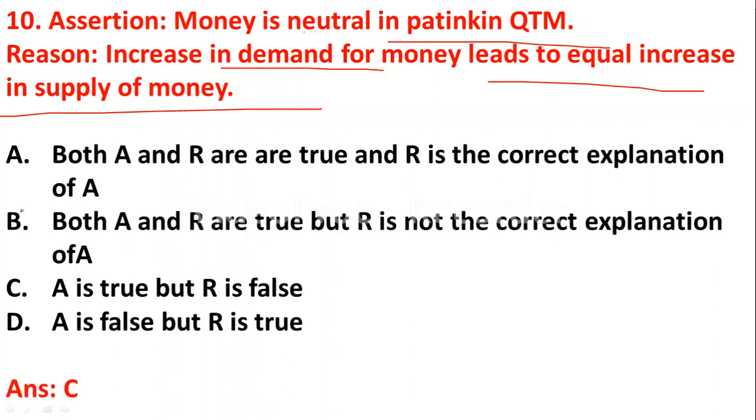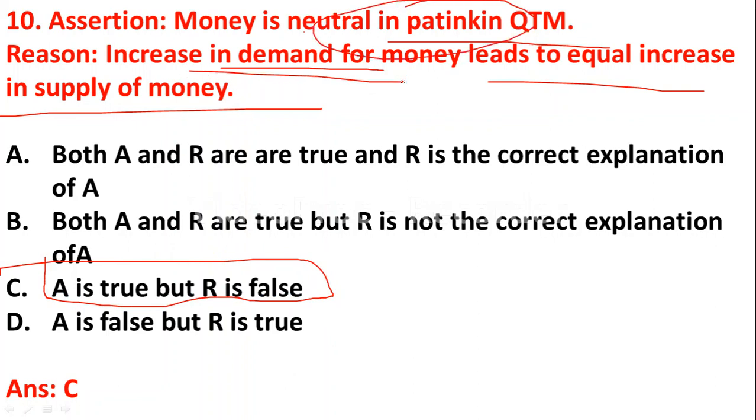So here the right answer is option C, assertion is true here. Money is neutral in patent quantity theory of money. It is correct. But reason, increase in demand for money leads to equal increase in supply of money, is wrong here. When demand for money increases, supply of money will not. So here the reason is wrong.